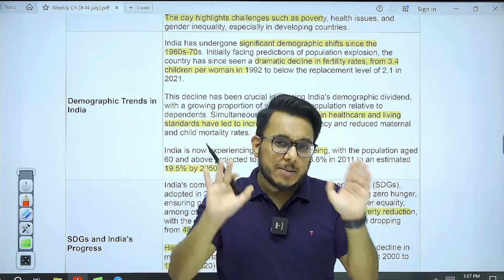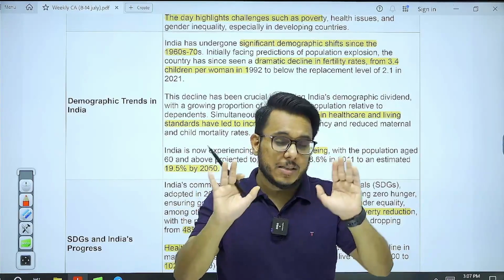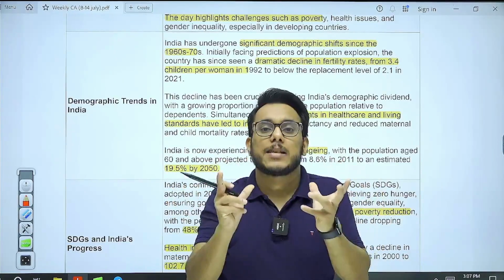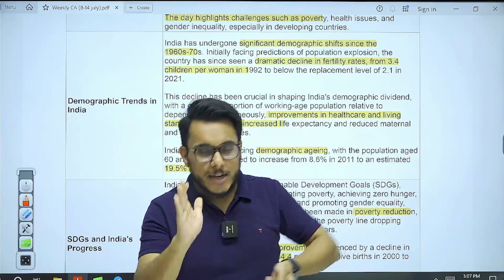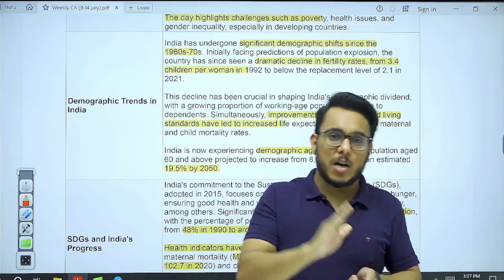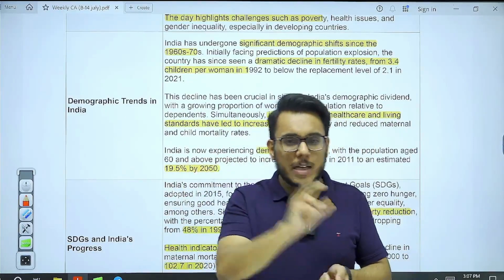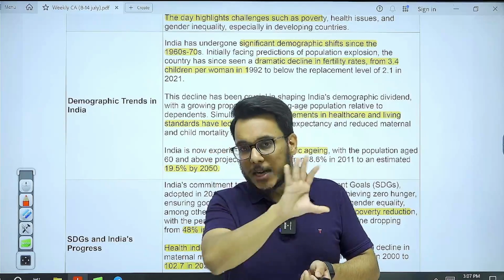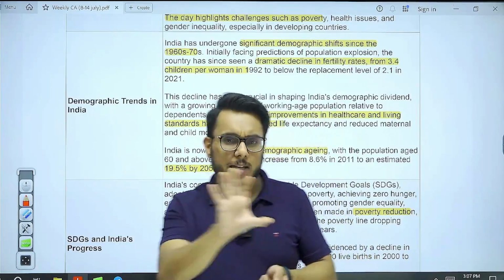India's average age is 28 years. So, we have an exceptionally young population. And according to the United Nations Population Fund, 2020 to 2040, these are the 20 years when India will go through the golden period of demographic dividend. This is the India situation.